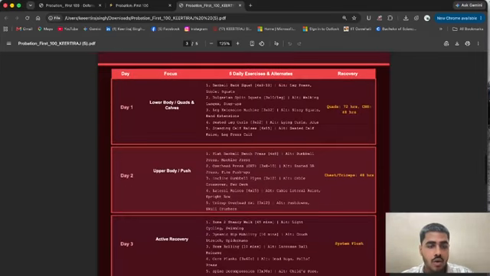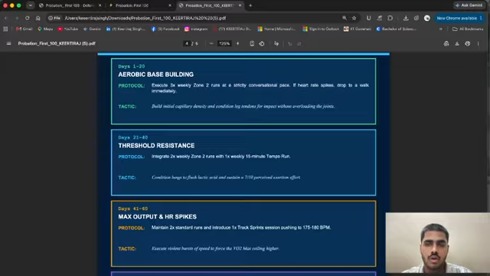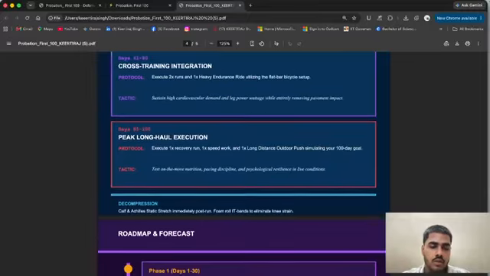Then it's your running, 100 days endurance, because running and cardiovascular endurance is also very, very important for your physical transformation. So here is the endurance.